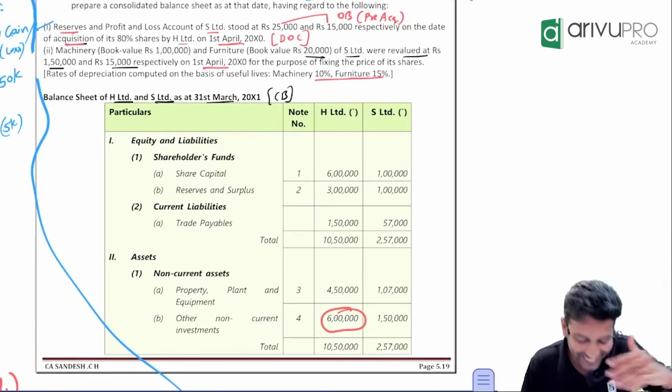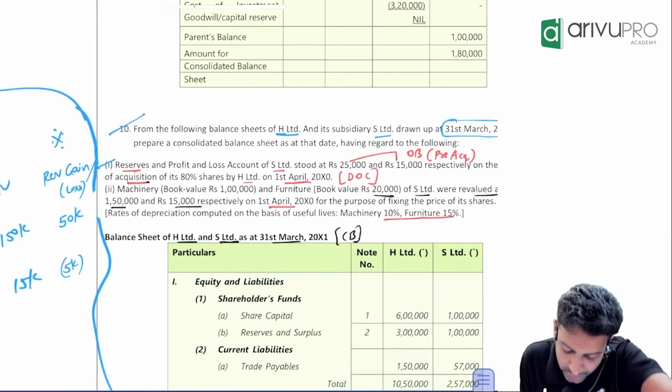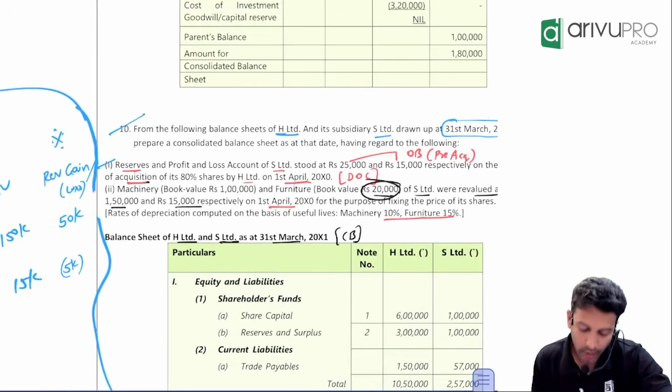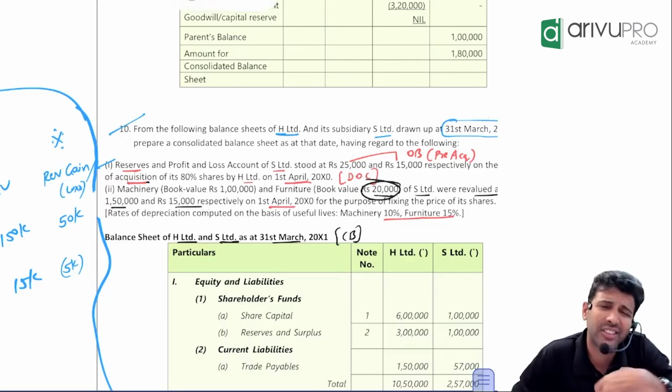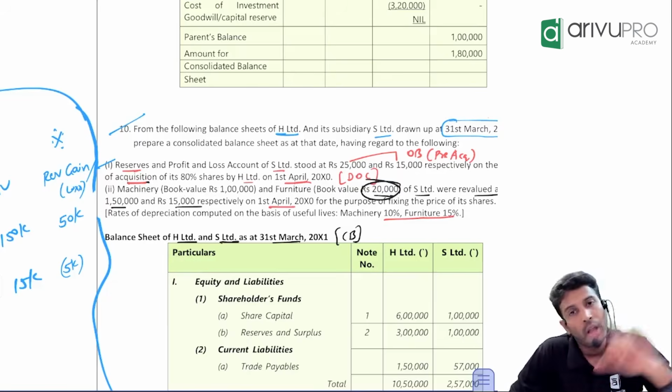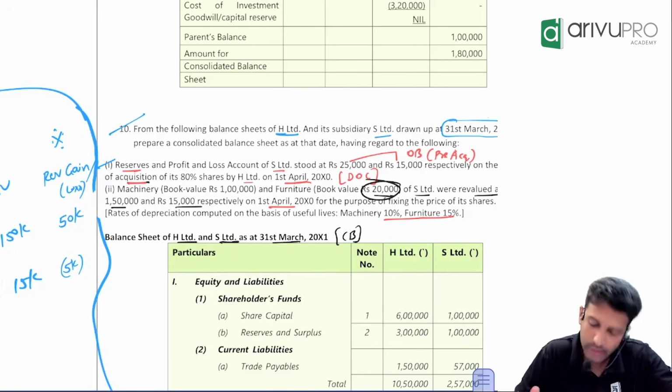Fine, sir. Come back to this now. Furniture. Furniture's book value is how much, sir? 20,000. Revalued at how much, sir? 15,000. Sad face. 20 has become 15. So it is a revaluation decrease. Help me out, what will you do? Where will you put it? And in which working note? Working note number 4. Under pre, as positive or negative? Negative. How much? 5,000. Perfect.